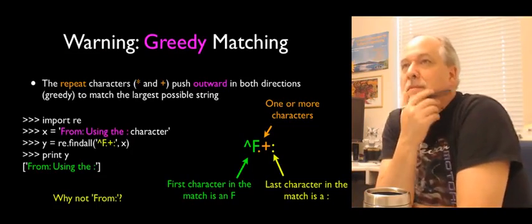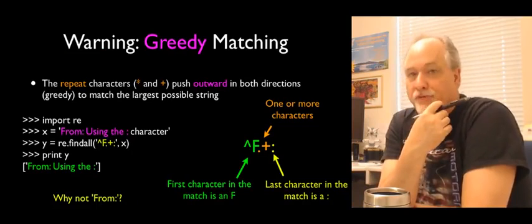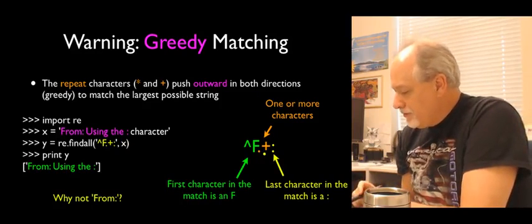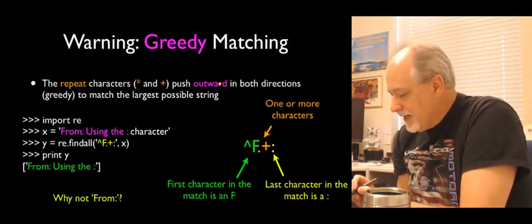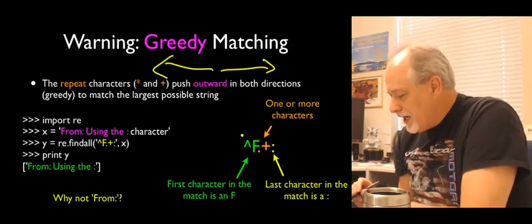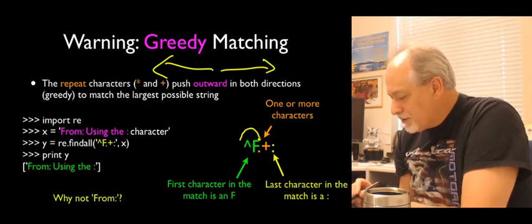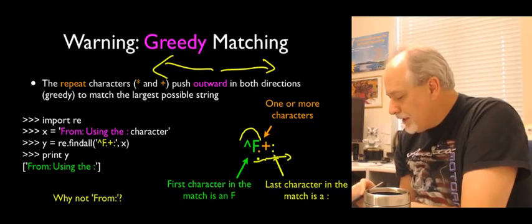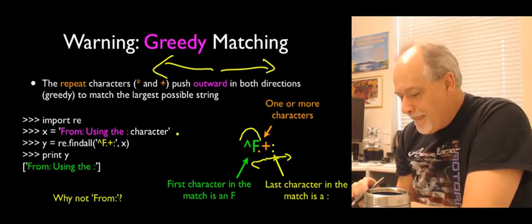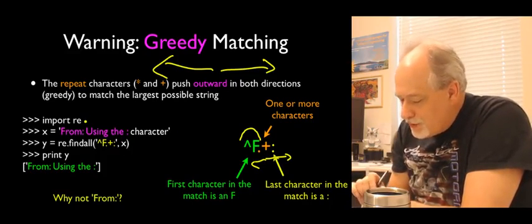Now, matching has this notion of greedy, where when you put one of these pluses or asterisks, it kind of has this outward pushing feeling, right? And so when you say, I'm looking for something that starts with an F at the beginning of the line, followed by one or more characters, followed by a colon, you can think of this as pushing outward. So if we look at a line here that has from colon using the colon character, it will try to expand.